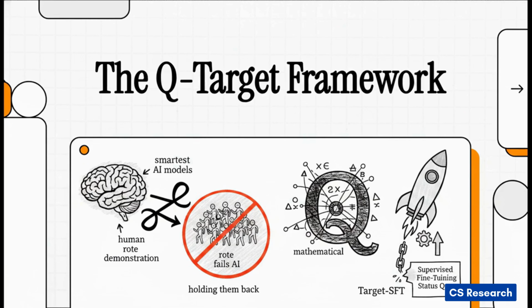What if I told you that the standard way we're training our absolute smartest AI models today might actually be holding them back? I mean, we are spending massive amounts of computing power trying to force these incredible models to perfectly mimic human demonstrations. But there's this groundbreaking new paper that introduces something called the Q-target framework and a new method called TARGET-SFT. And it completely flips the script on supervised fine-tuning. We're going to really dig into the exact mechanics of why rote memorization is failing AI and how this new mathematical lens actually fixes it.